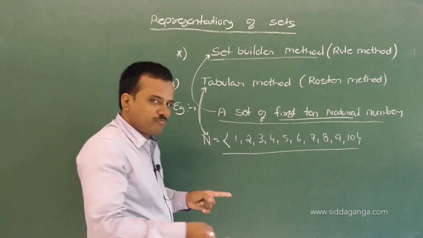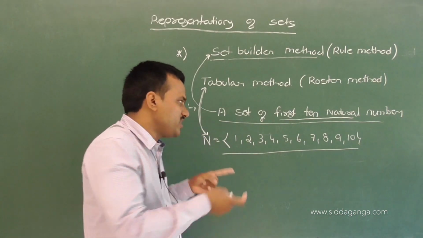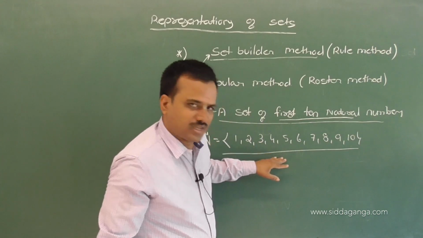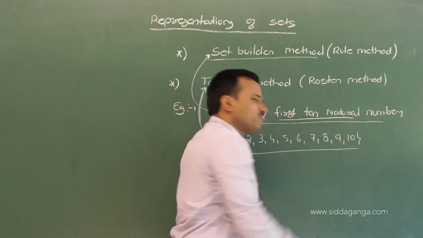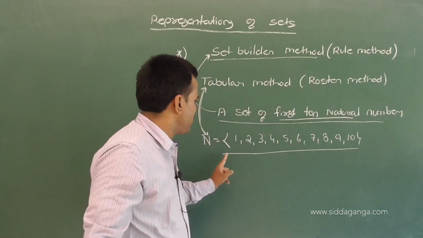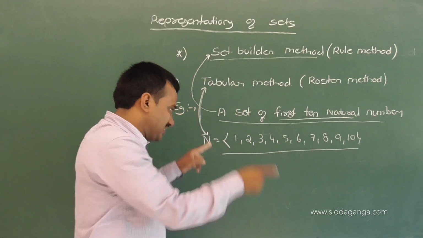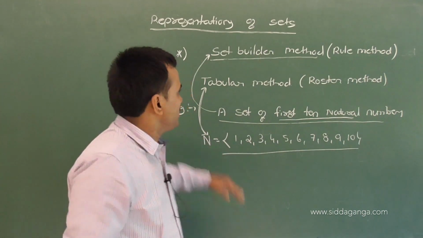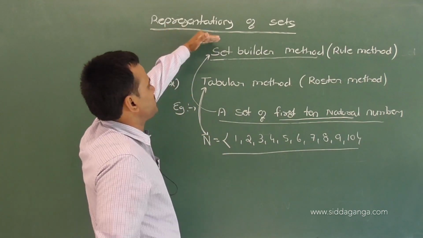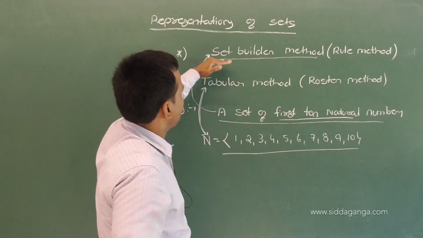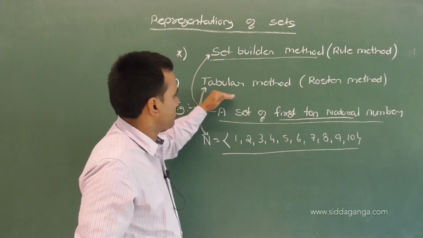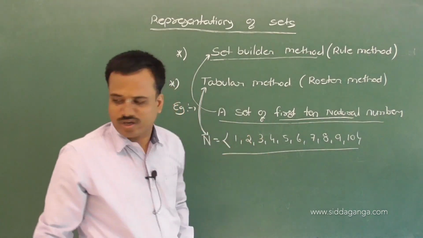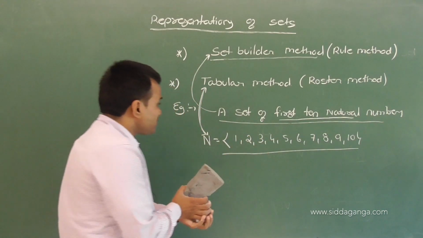Tabular method means we write all the collections within a pair of curly brackets. That type of representing we call tabular method. So representing the sets by using two methods: one is set builder method, another one is tabular method. Understand the difference?